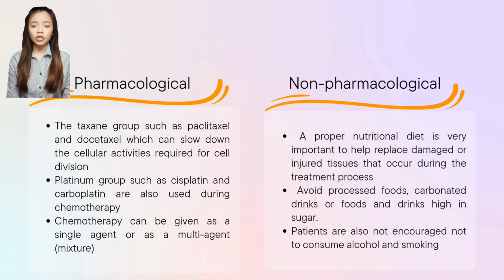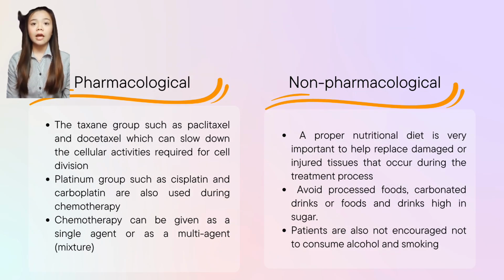After completing the surgery, the patient will be given an injection of chemotherapy medicine. This is intended to kill any remaining ovarian cancer cells in the patient's body. The most recent agents used in ovarian cancer chemotherapy are from the taxane group, such as paclitaxel and docetaxel, which can slow down the cellular activity required for cell division.